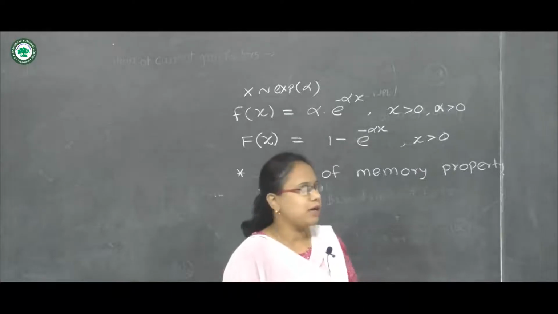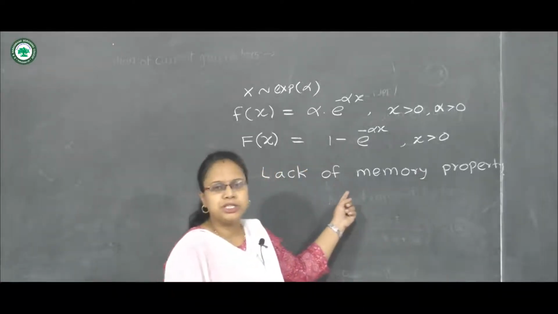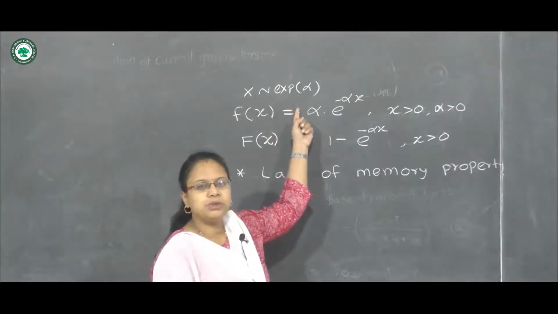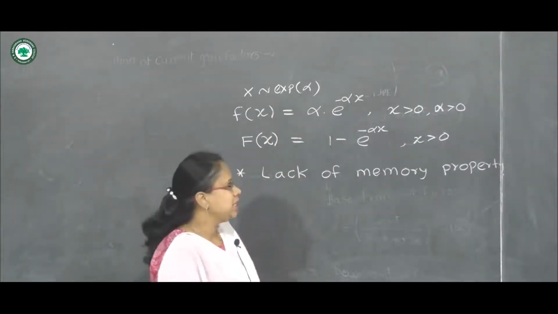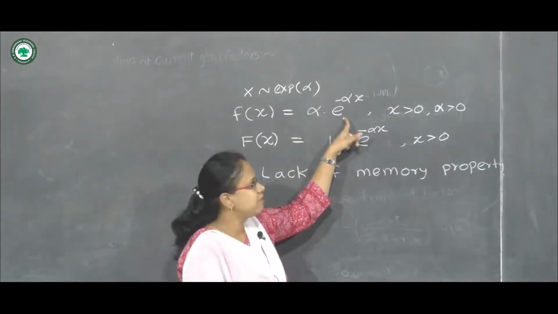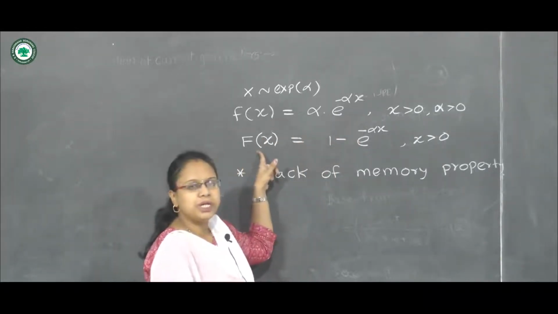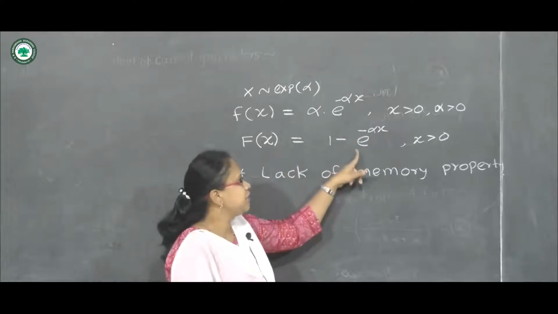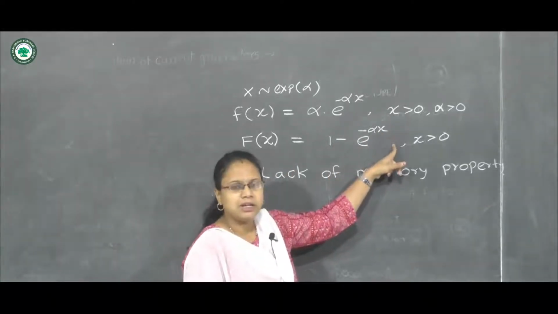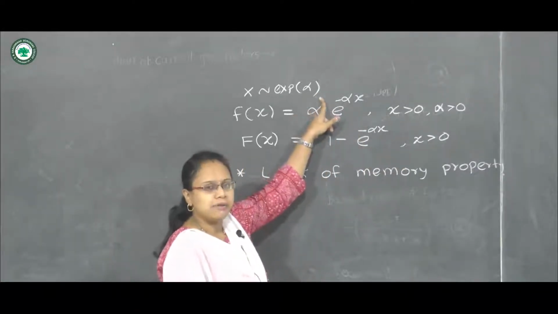Today we will see the lack of memory property for exponential distribution. So if x follows exponential distribution with parameter alpha, then its PDF is given by alpha into e raised to minus alpha x, and its cumulative distribution function is given by 1 minus e raised to minus alpha x. Here I am using the parameter alpha.